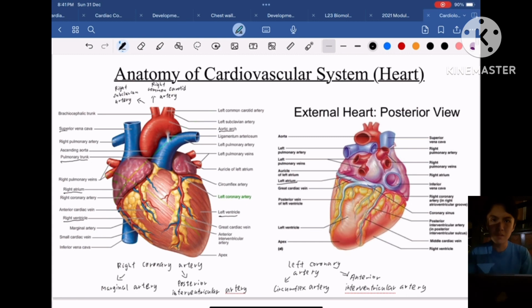And how about the aorta? It will branch into 3 smaller arteries, which are the brachiocephalic trunk, the left common carotid artery, and also the left subclavian artery. And the brachiocephalic trunk will further branch into the right subclavian artery and the right common carotid artery.